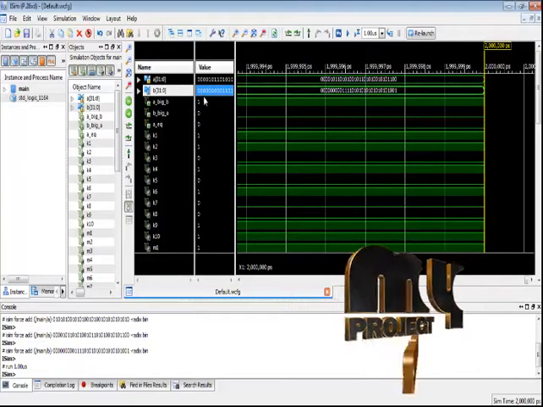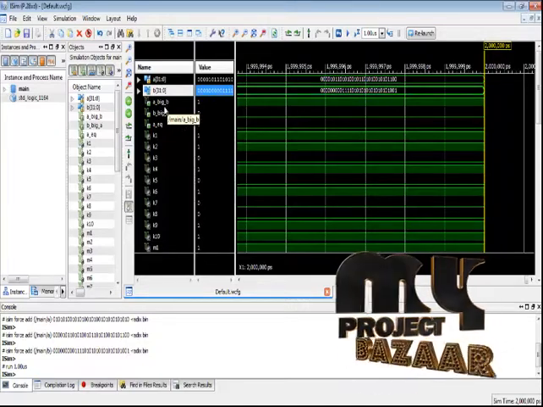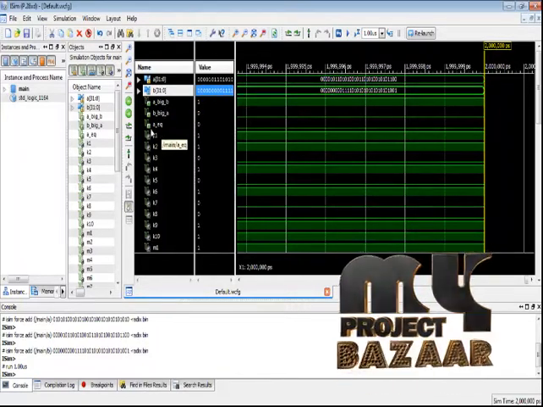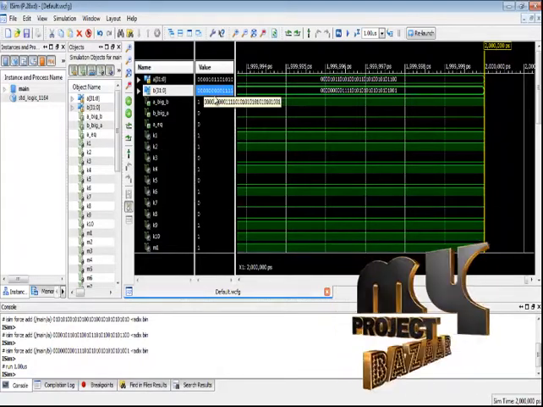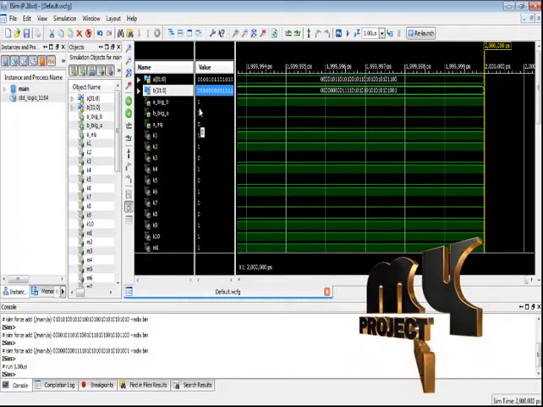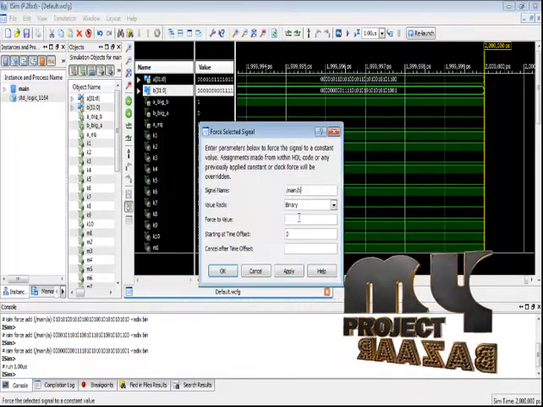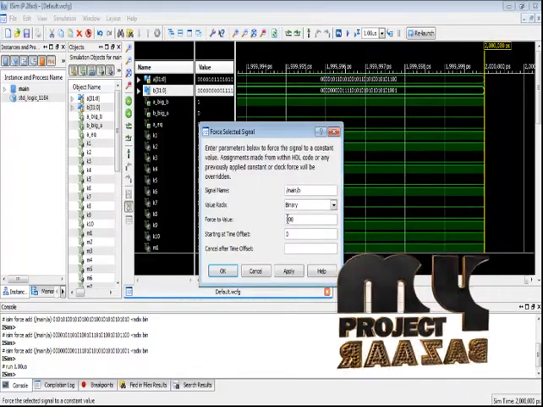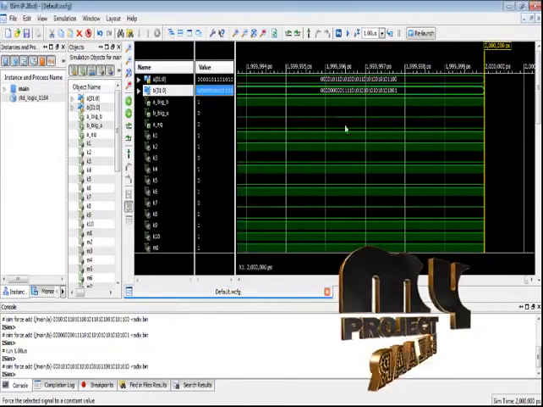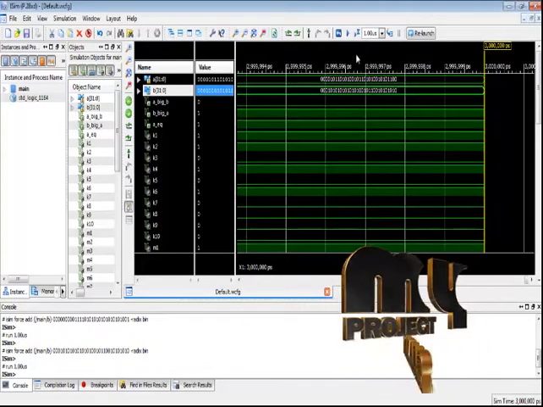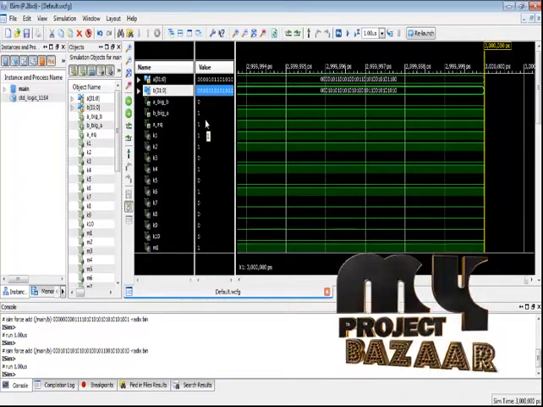Just we run the output results. We display the three output results: A bigger than B, B bigger than A, then A equal to B. First, we see the input for A and B and display the output for A is greater than B. Just we apply the B input data. Just we run for the time specified. Just we display the B bigger than A result and the A equal to B result.